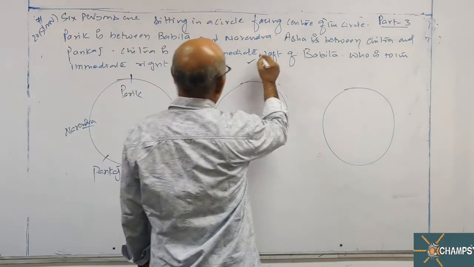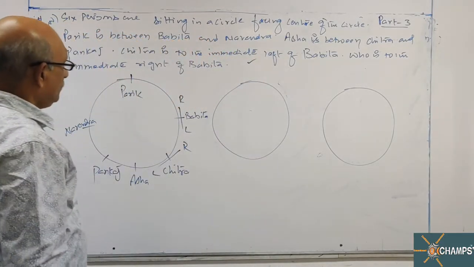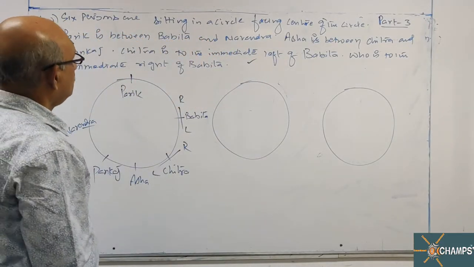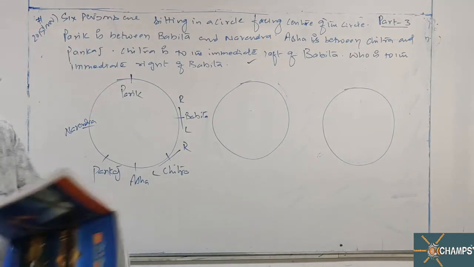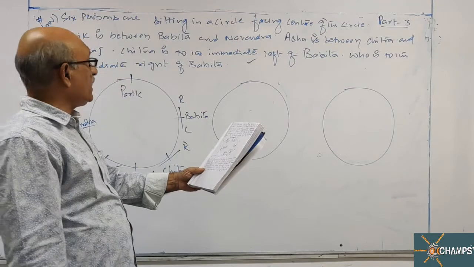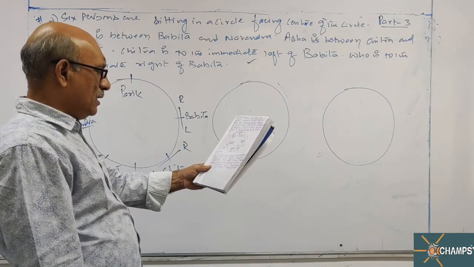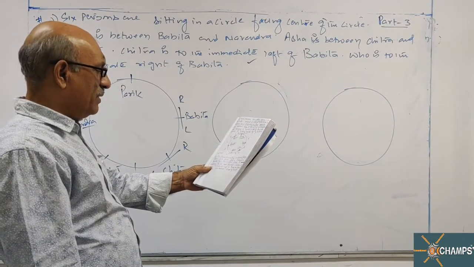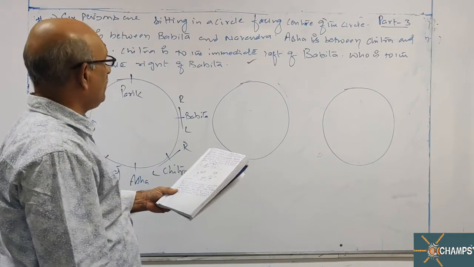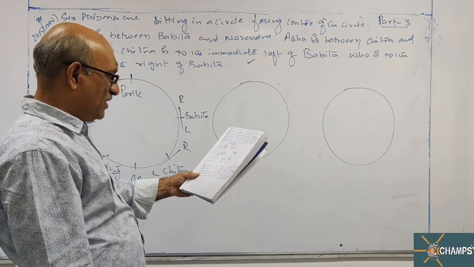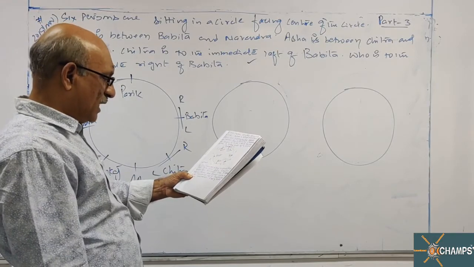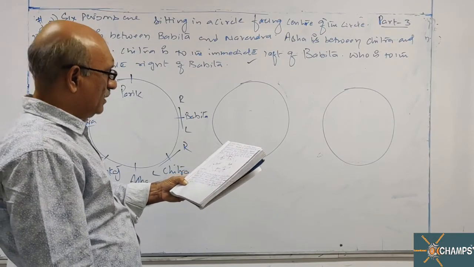This condition is satisfied. Let me see whether the question is 6 persons are sitting in a circle facing the center. Parik is between Babita and Narendra. Asha is between Chitra and Pankaj. Chitra is to the immediate left of Babita. Okay.